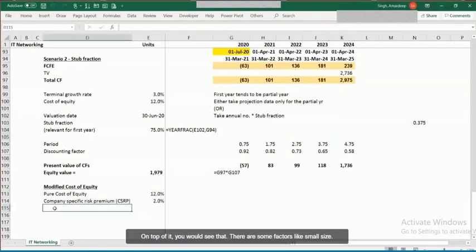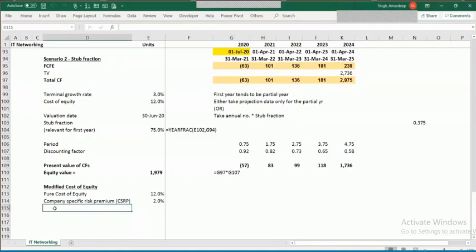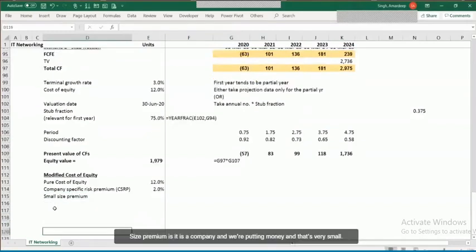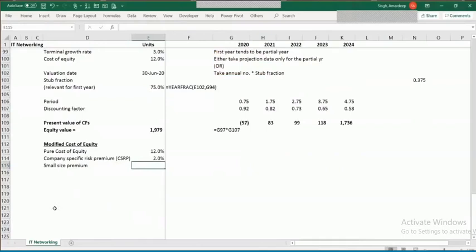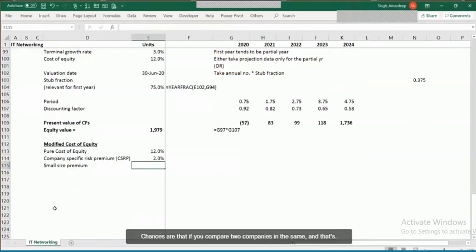On top of it, you would see that there are some factors like small size premium. Small size premium is there is a company in which I'm putting money and that's a very small company. The chances are that if you compare two companies in the same industry, a big company would be able to experience some economies of scale, be able to achieve some level of profit, but the small company, as compared to that other one, might witness some sort of issues,